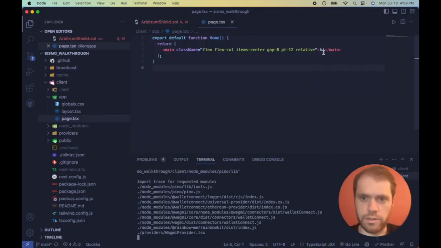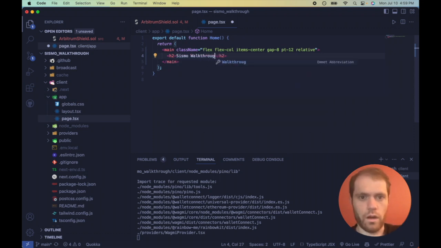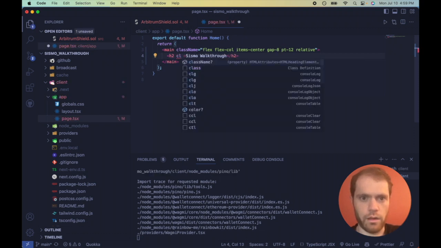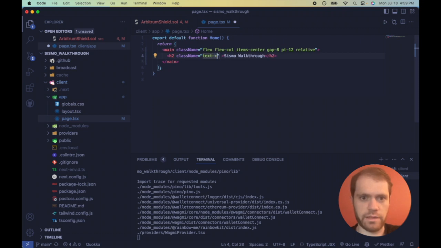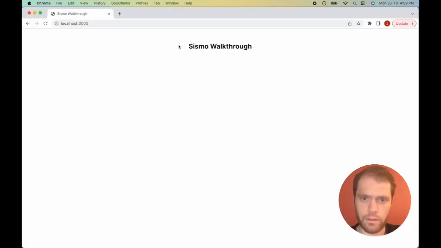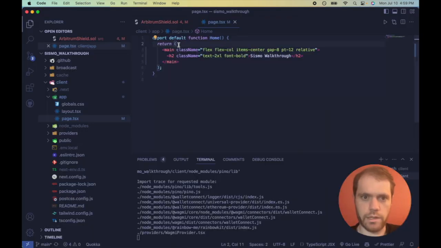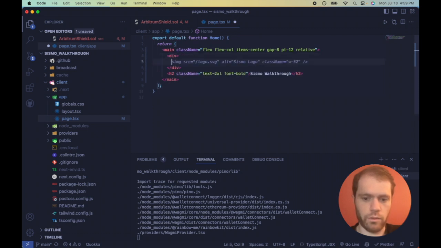The first thing we're going to do is make a heading. Now I just want to emphasize that the focus of this tutorial is on Sismo and not on styling. So it's going to kind of look like poop. But yeah, I'm doing the minimal amount of styling to still make it look not terrible. And Sismo walkthrough. Nice.